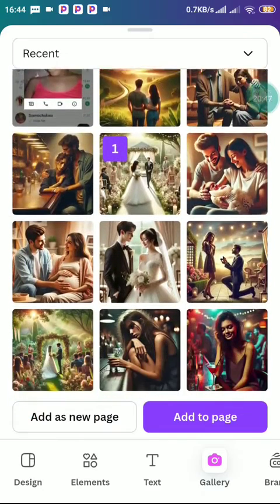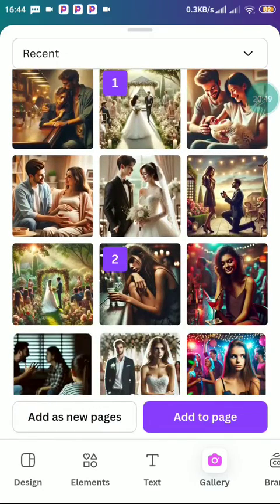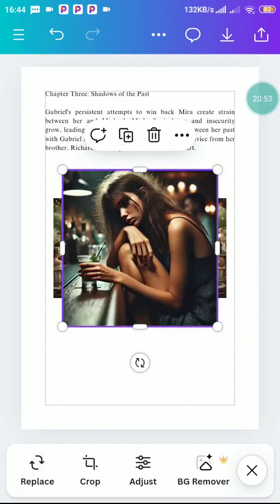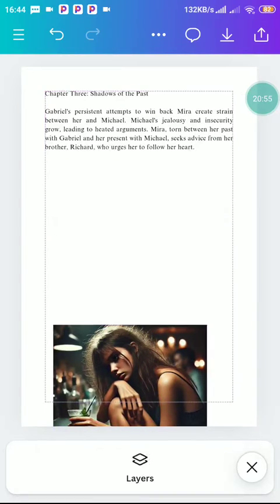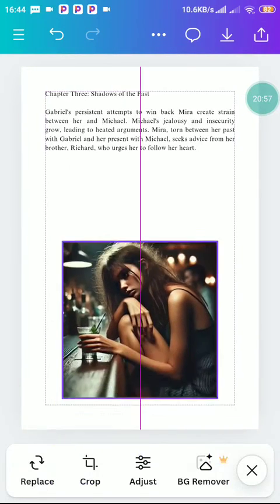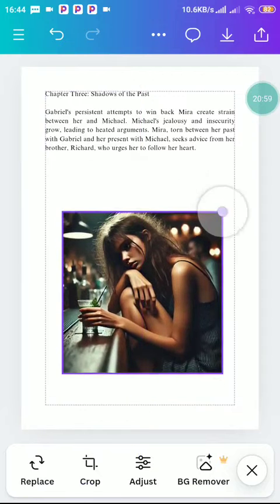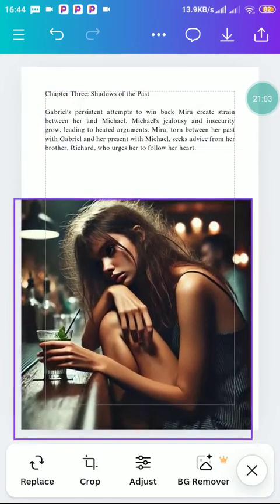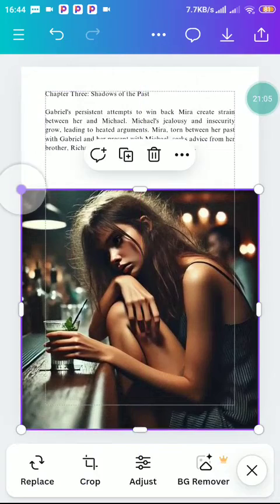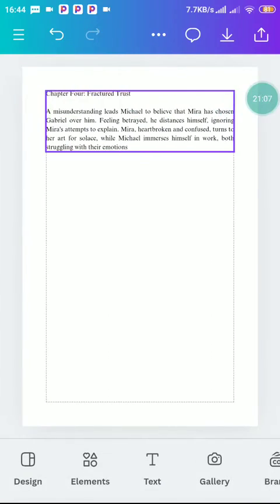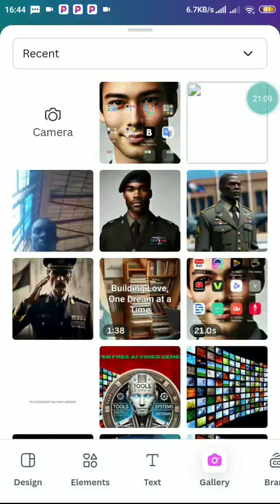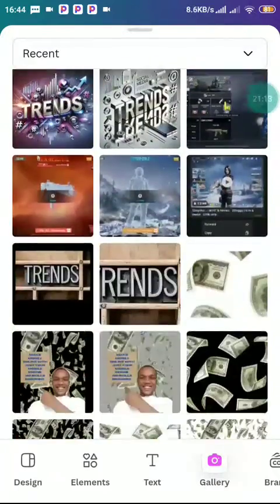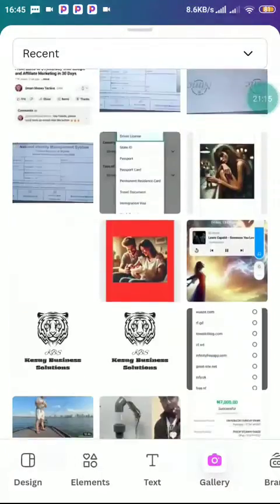Now let's add another image. So this is another image. Now let's remove this one. Let's add this one. So this is another image I'm adding. I've added another image. So let's go over to this one, gallery. Also add another image. I just want to add images to them all so that you can see what I'm doing.